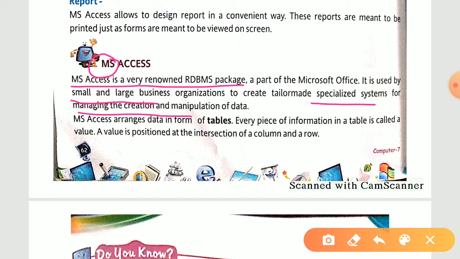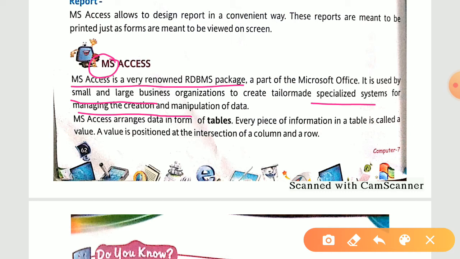So all these things will be overcome by this software, MS Access, whatever data you want, you can just enter it into the system and it will be saved over there. Fine. So all the organizations right now are using these relational database management system packages. Some are using MS Access, some are using Oracle, some are using FoxPro and all those things.